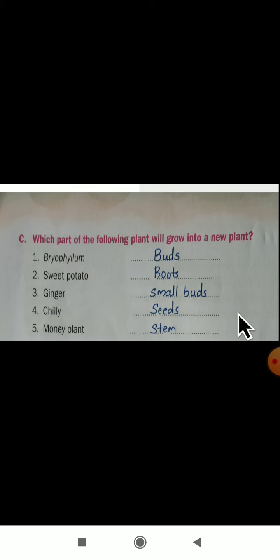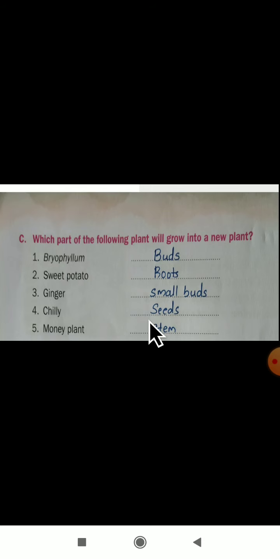Which part of the plant will grow into a new plant? What is the question here? Which part of the plant will grow into a new plant here? Bryophyllum is one example they have given. From which part of the plant will it grow here? With the help of buds. Bryophyllum will grow with the help of a bud part here. BUDS, buds. Sweet potato will grow from a root part. Ginger, small buds. On the ginger part some small buds will be there, with the help of that the ginger will grow here.